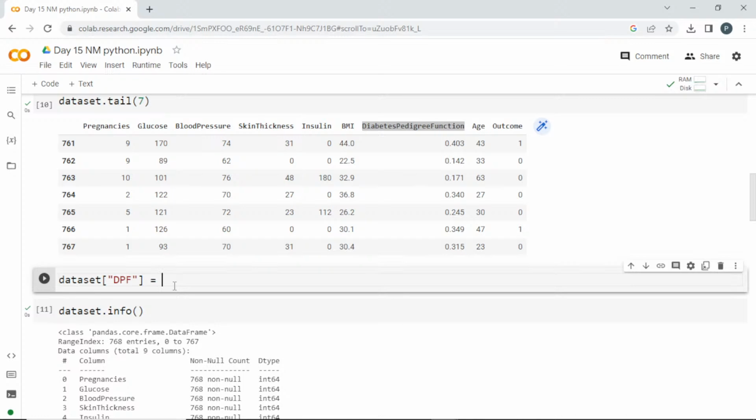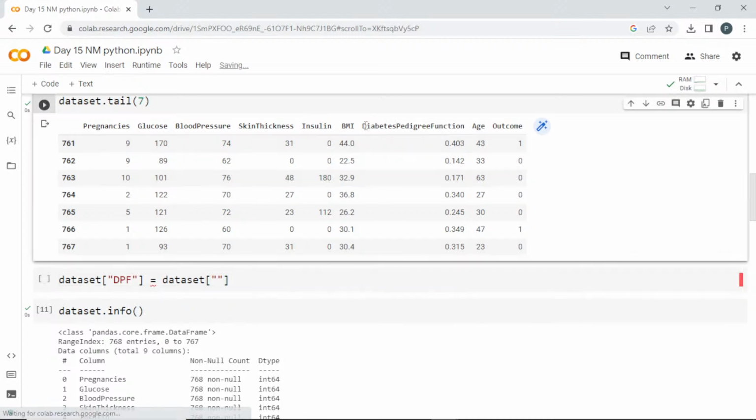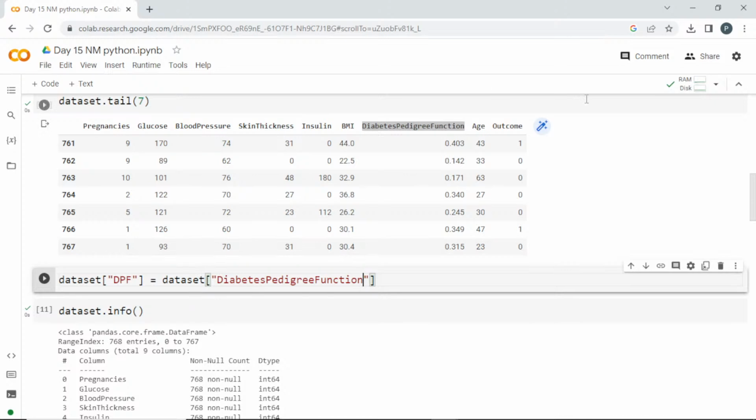So I'm creating a new column and storing it. I'll call the dataset, and in that dataset I'm going to call this column. If I run this, it will create another column with these values alone. But if I want to manipulate, I'll multiply it with 100 and store it in the next column. So if I run this, it ran successfully.